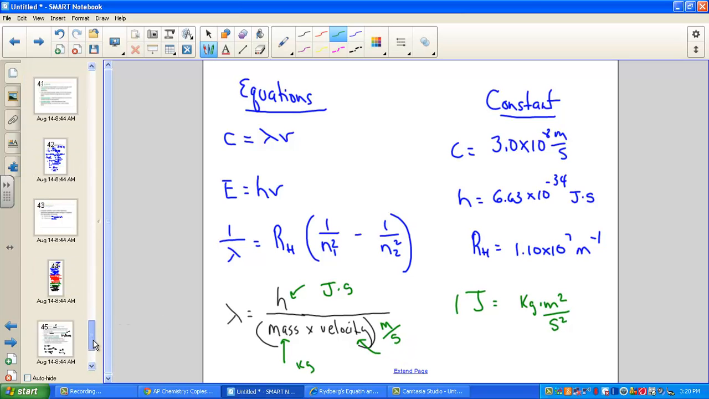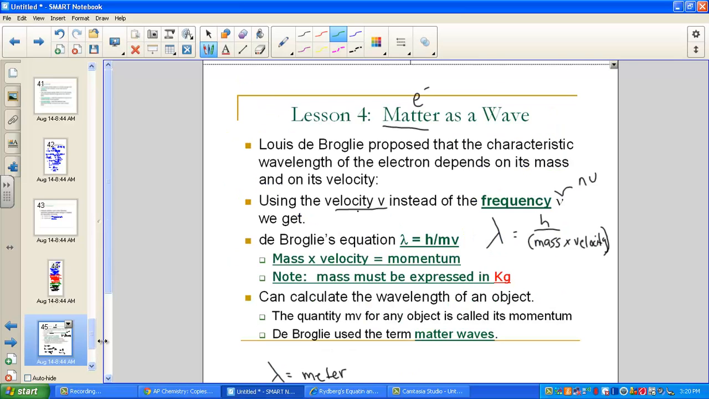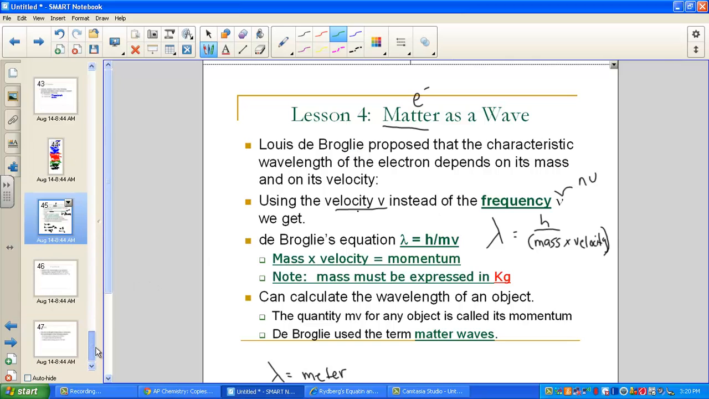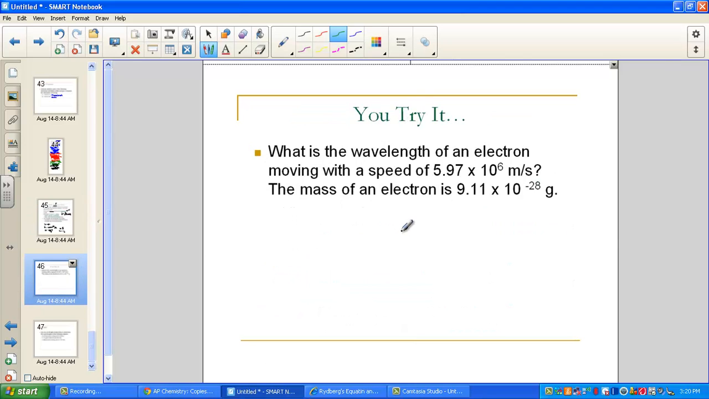So there's that additional work on our equation page, taking a look at matter waves proposed by Louis de Broglie, calculating the wavelength of an object. Let's take a peek at how this might work. What is the wavelength of an electron moving with a speed, that's another word for velocity, of 5.97 times 10 to the 6th meters per second?